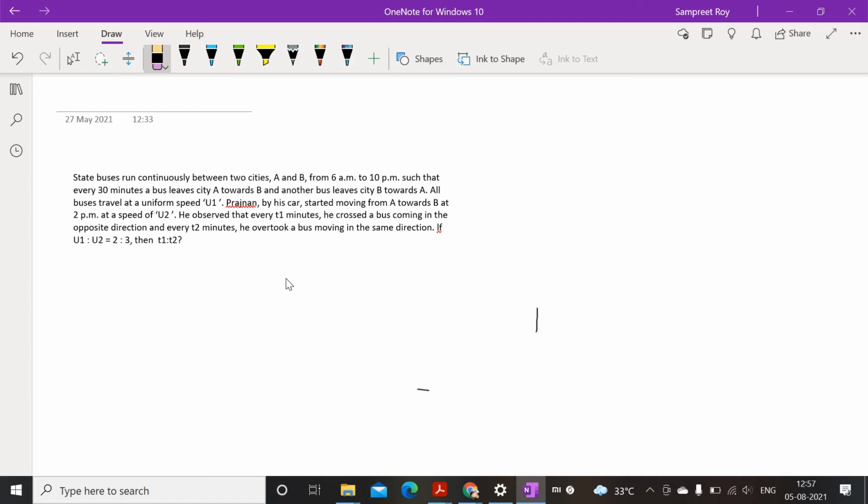All buses travel at a uniform speed u1. So Pranjal, by his car, started moving from A towards B at 2 p.m. at a speed of u2. He observed that every t1 minutes he crossed a bus coming in the opposite direction, and every t2 minutes he overtook a bus moving in the same direction. If u1 is to u2 equals 2 is to 3, then t1 is to t2 we have to find,